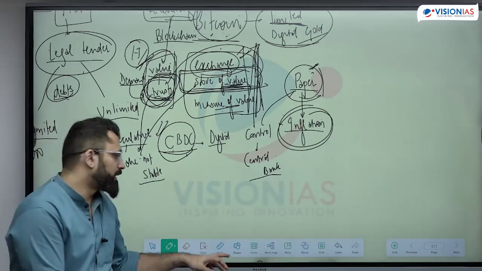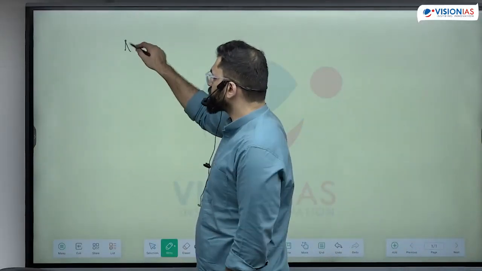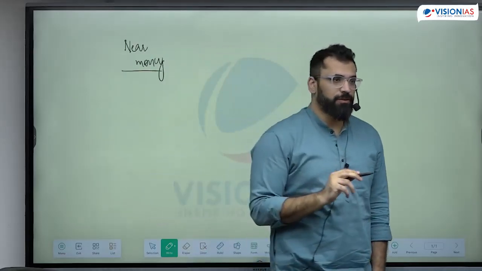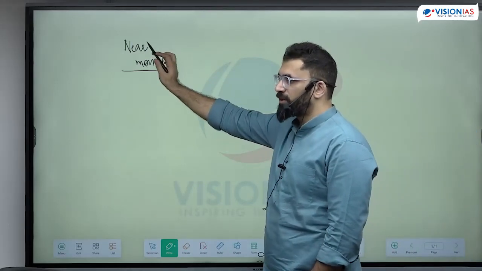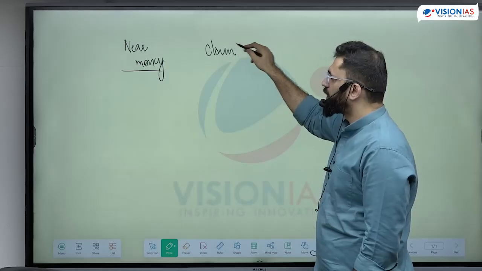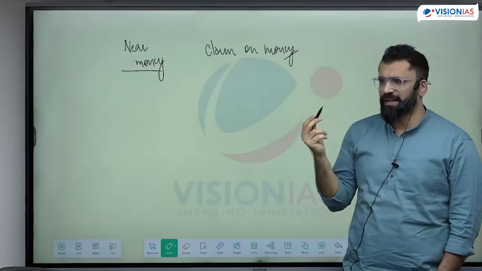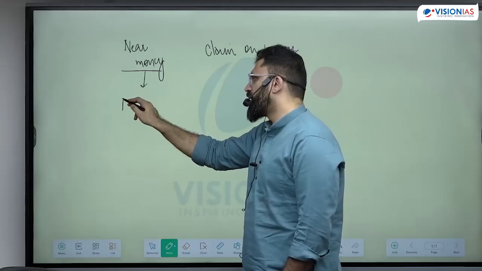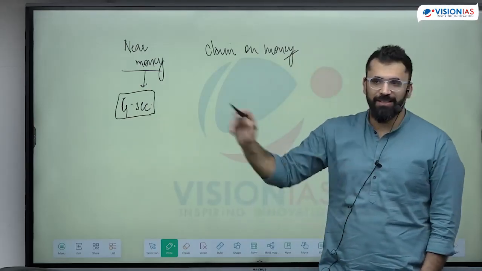Now there are certain instruments which are not money exactly, but are claims on money. Money was your paper currency. There are certain instruments which are closer to money, but are not money exactly. Why are we saying closer to money? Because it is a claim on money. That's bank credit. Bank creates drafts and all. This near money, the example is a government security. Government security is not money, but it is a claim on money.